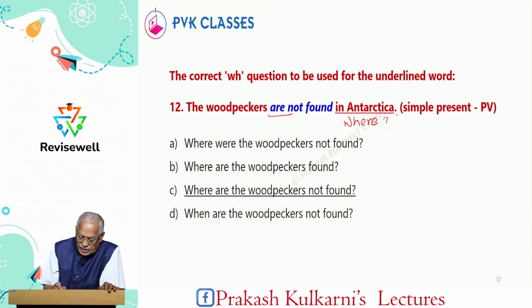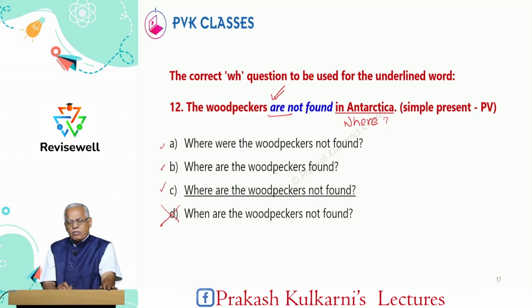First you study the underlined words, then you study the verb. So, be verb is there. Now, please remember, A starts with where, B starts with where, C also starts with where, and D starts with when. So, definitely it cannot be the answer. Then, here the woodpeckers are, verb is there.